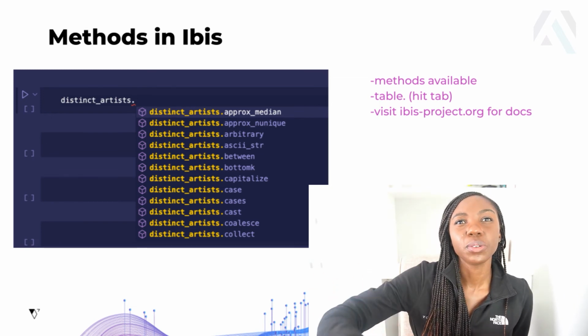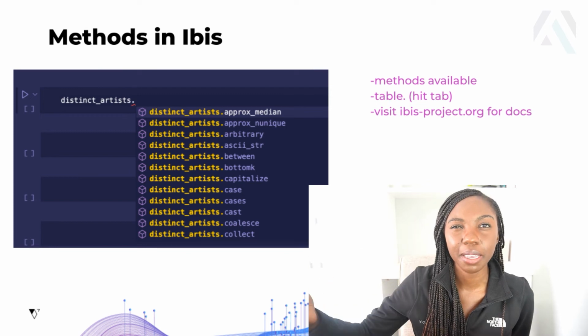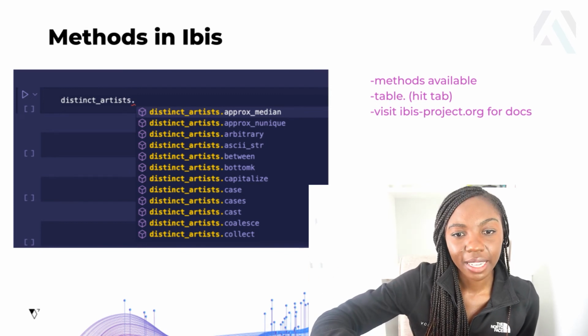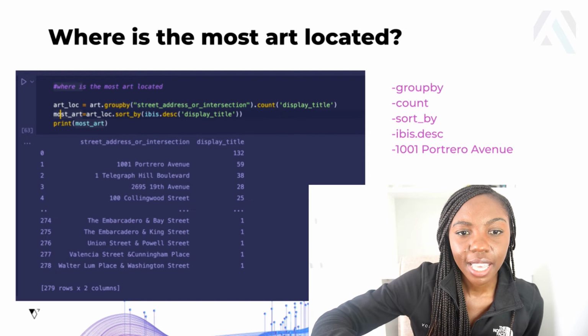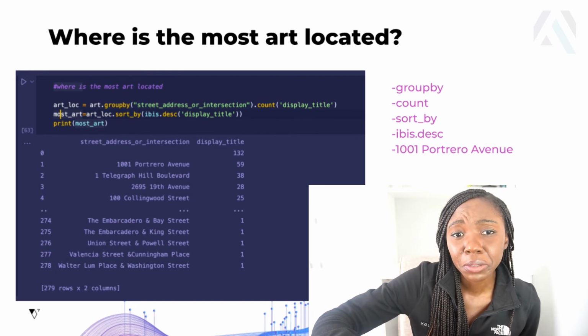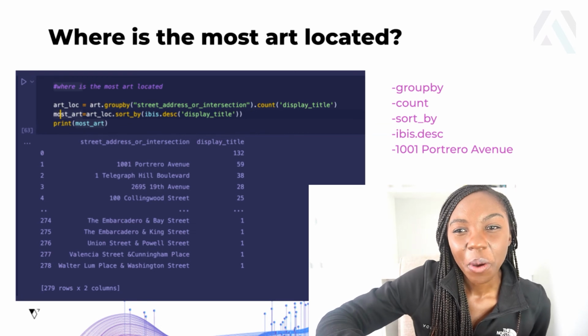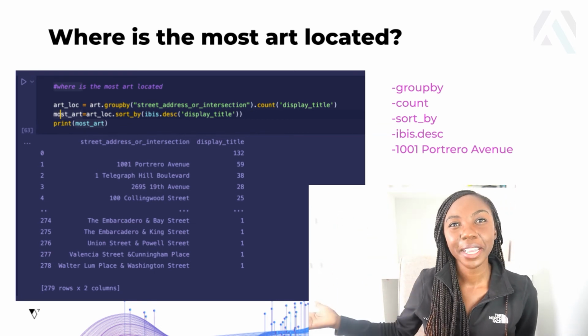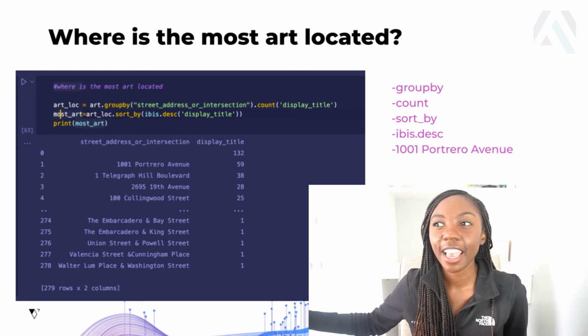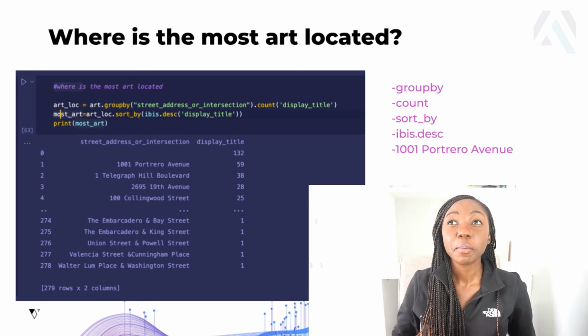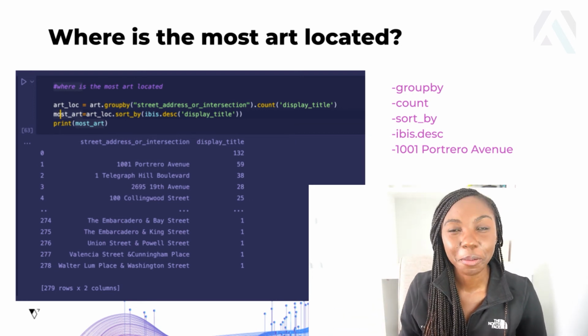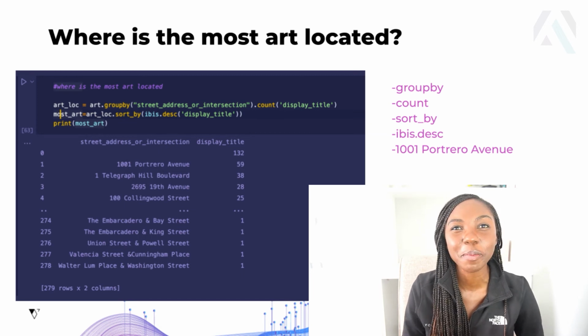In a similar way to when you're in a Jupyter notebook, you can do the same thing with pandas as well. And then the next thing I want to know about is where the most art is located. If I am visiting a new city, I want to get the most for my time, the best bang for my buck.